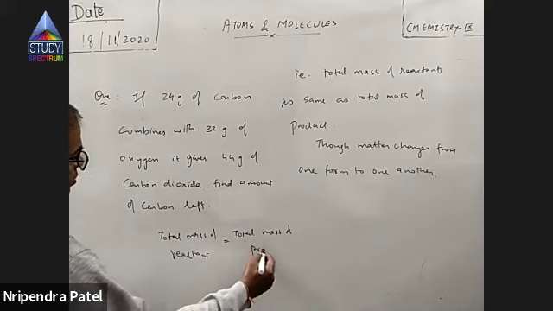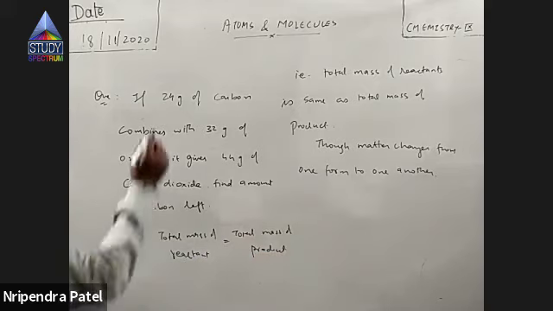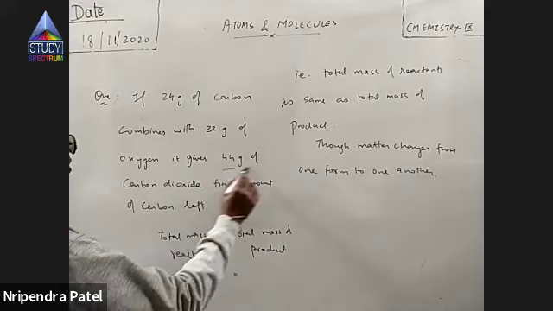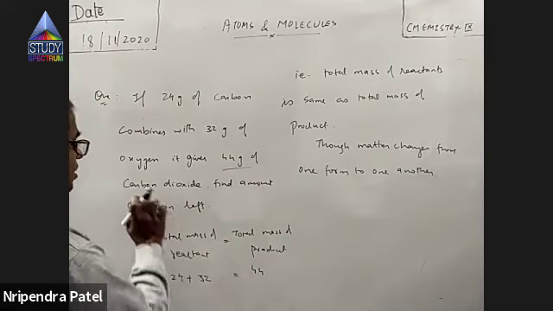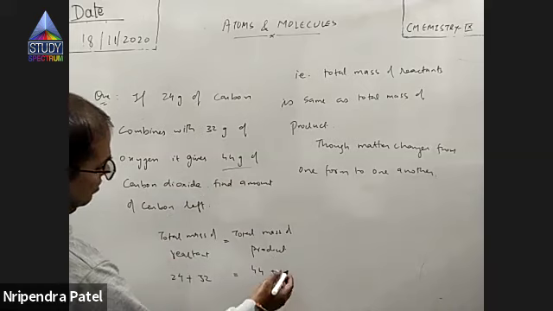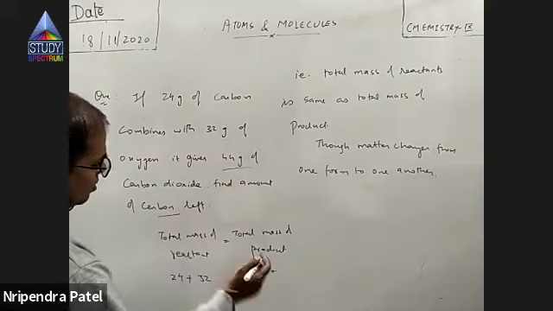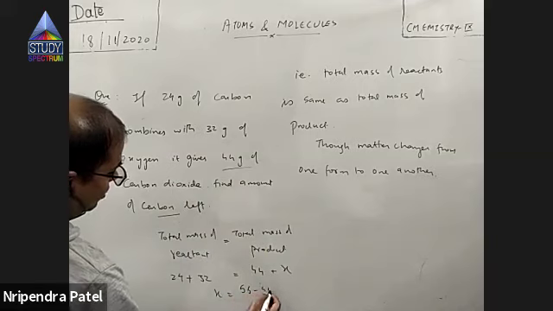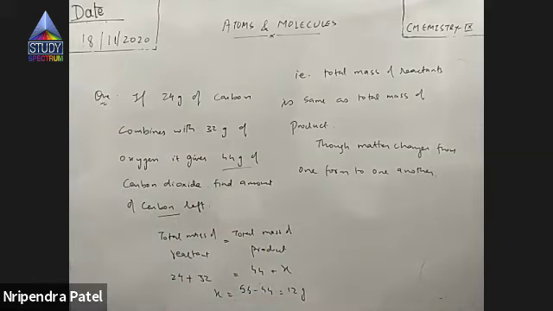Right? Now here they say 24 gram carbon combines with 32 gram of oxygen, right? What is the product? The product is 44 gram of carbon dioxide and nothing else. That means some residue is left, and that should be carbon as per the question. So suppose that is X. So X should be how much? 24 plus 32 is 56, minus 44. That is 12 gram. So 12 gram carbon is left.